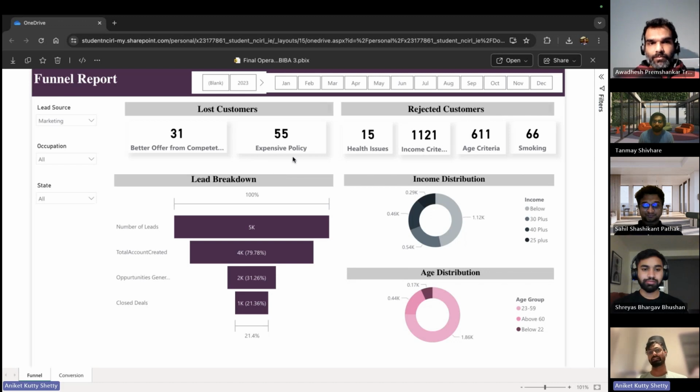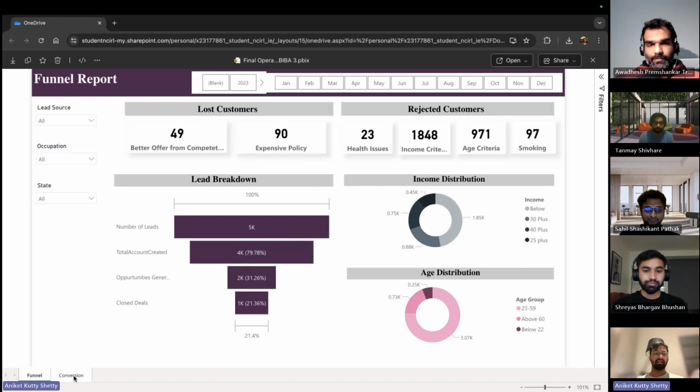Some of the customers found the policy to be expensive. That was around 55 alone from the marketing source, and 31 customers found a better offer from the competitors. So let us look at the overall figure. These are the overall figures for both of the lost reasons.